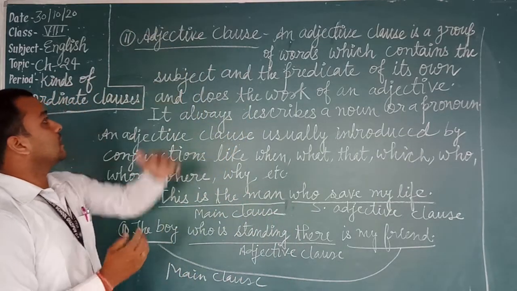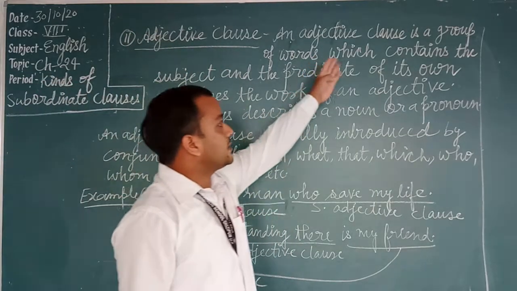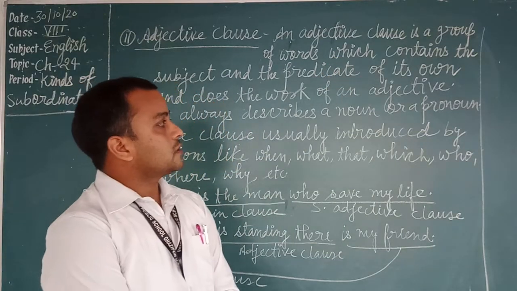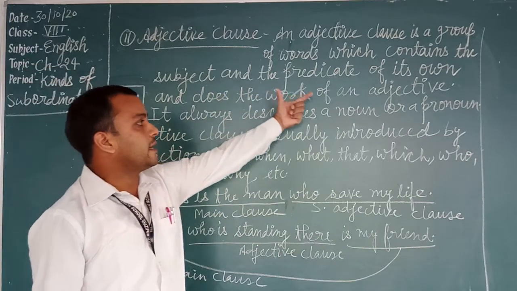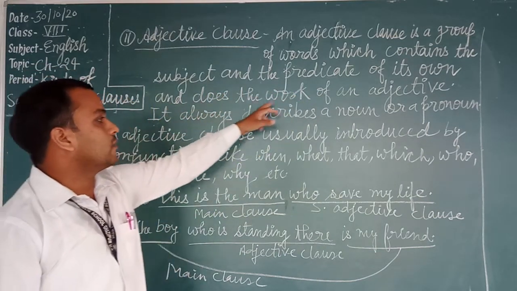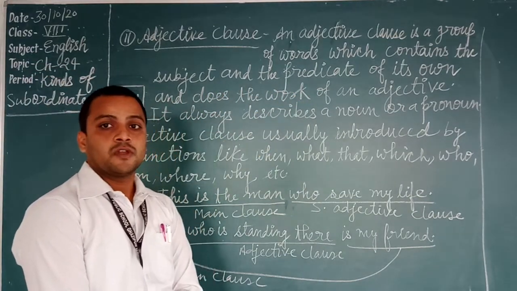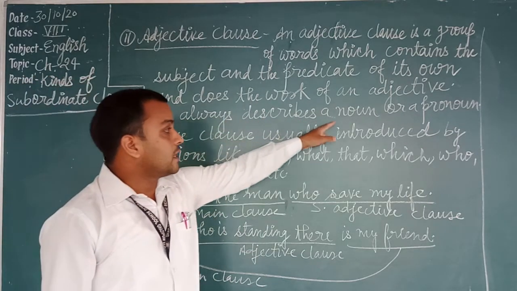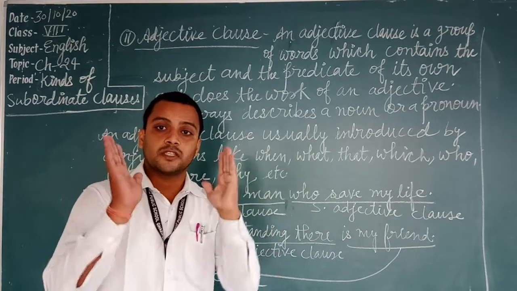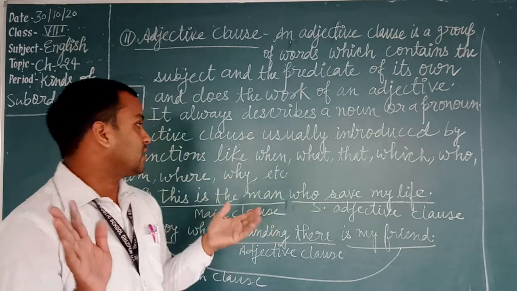Students, now see adjective clause. An adjective clause is a group of words which contains the subject and the predicate of its own and does the work of an adjective. It always describes a noun or pronoun.